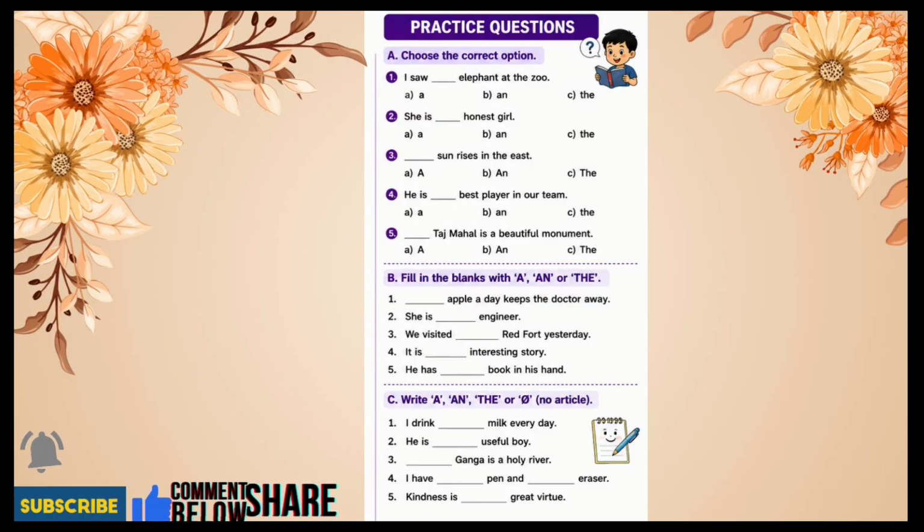So practice question. Choose the correct option. I saw dash elephant at the zoo. Option A, option An, option The. She is dash honest girl. A, An, The. Dash sun rises in the east. A, An, The. He is dash best player in our team. A, An, The. Dash Taj Mahal is a beautiful monument. A, An, The.